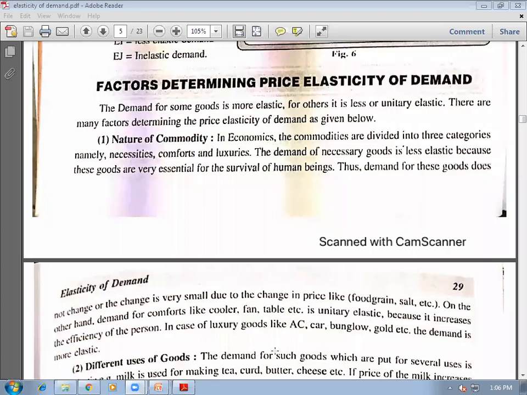What are the various factors affecting price elasticity of demand? First one is nature of commodity. What does nature of commodity mean?